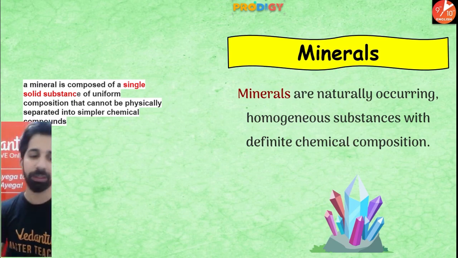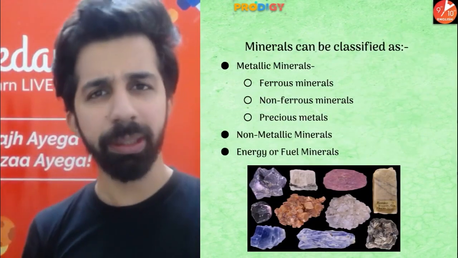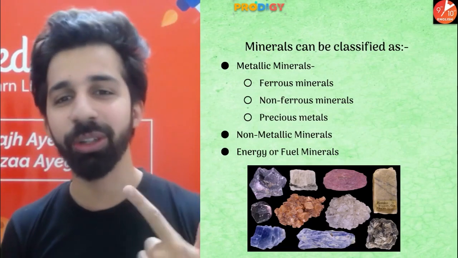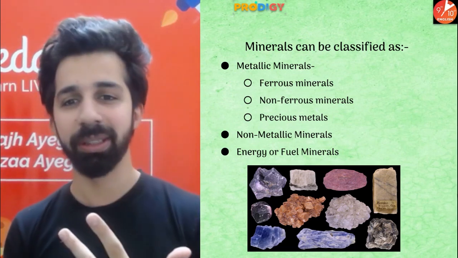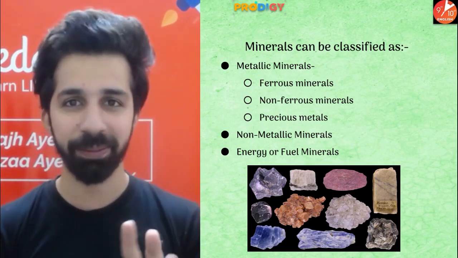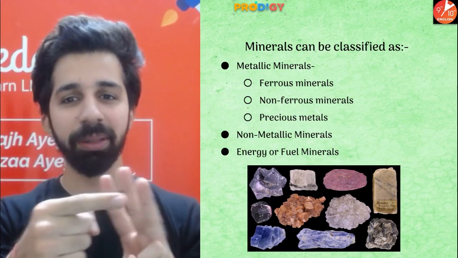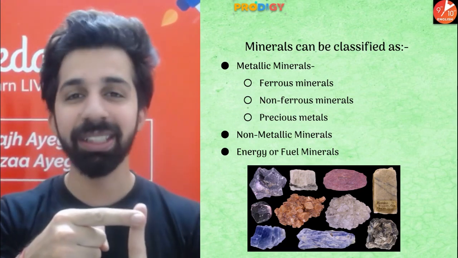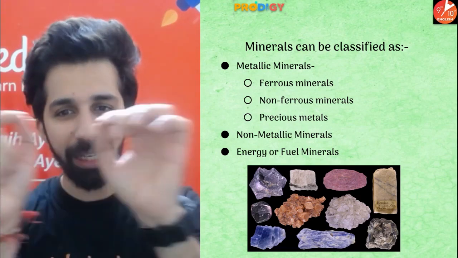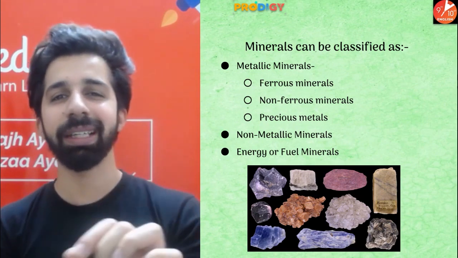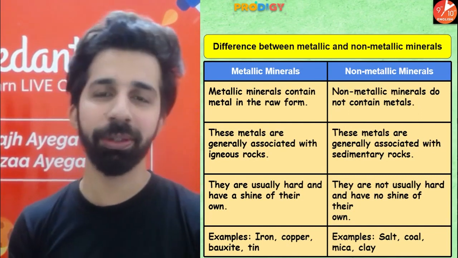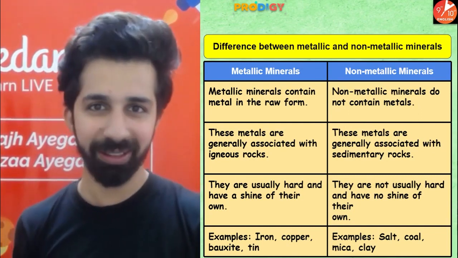Now guys, minerals can be classified into three types: metallic minerals, non-metallic minerals and energy minerals. Now, metallic minerals can be further classified into three types: ferrous, non-ferrous, precious. Ferrous means which consists of iron. Non-ferrous do not contain iron. So let's understand all these classifications in detail. First, guys, we will have an understanding on the difference between metallic and non-metallic mineral.